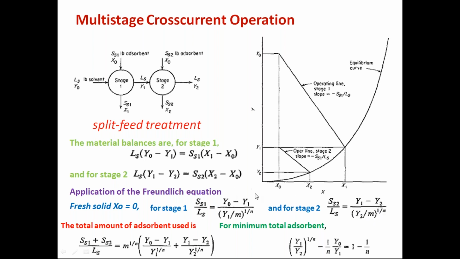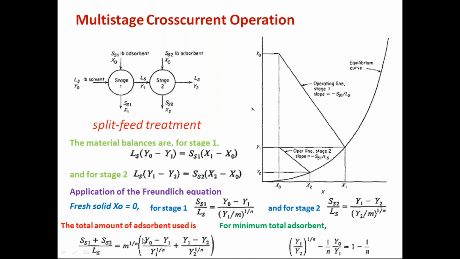So the total amount of adsorbent now required, you can add these two: SS1 plus SS2 by LS is equal to m power 1 by n, and then you can add these two, so that will give this equation. So this is the total solid adsorbent which is required.